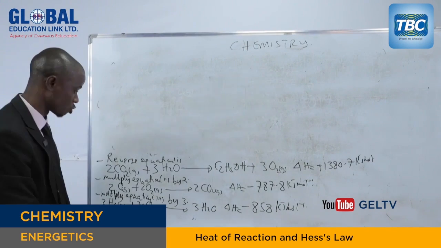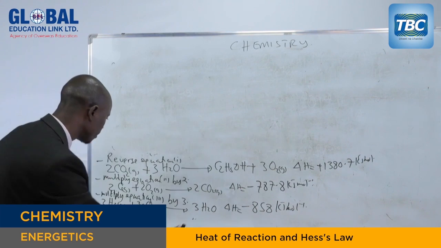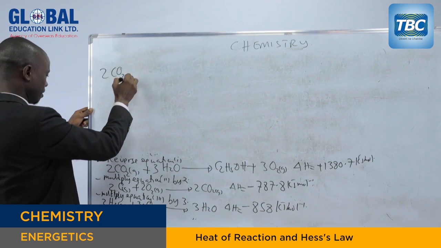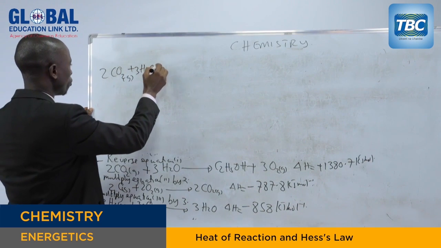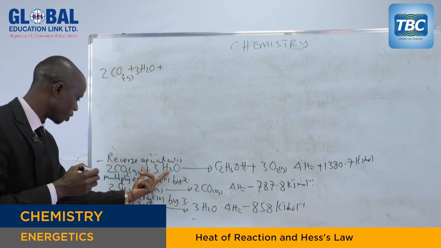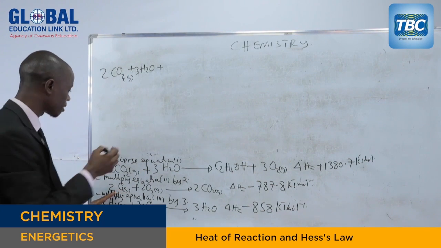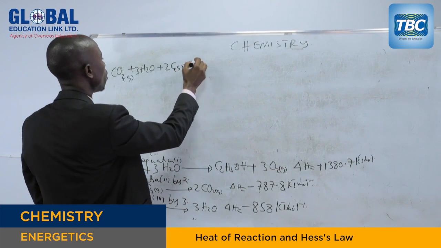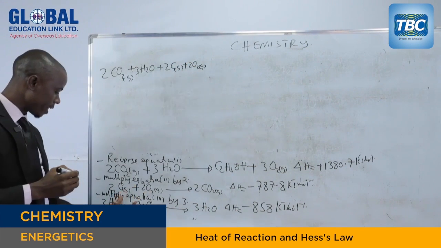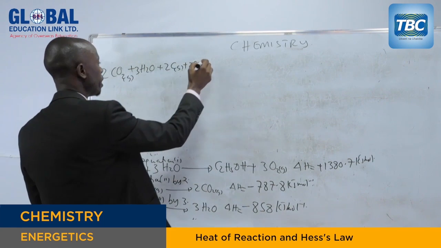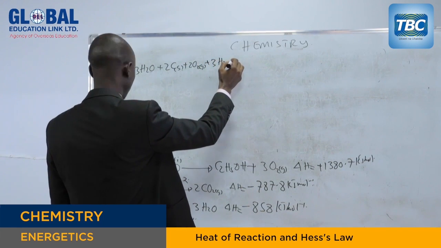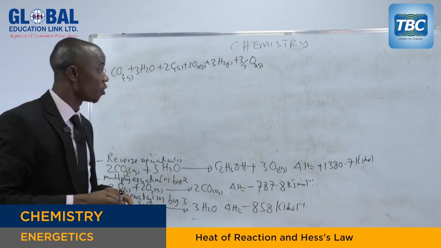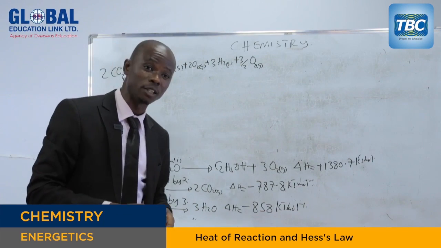Yes, these are the data. So what you have to do, you have to add these equations together. 2 carbon dioxide gas plus 3 molecules of water. These are the reactants for the first equation. We go to the second equation. The reactants are 2 carbon solid plus 2 oxygen gas. The reactants for the third equation, we have 3 hydrogen gas plus 3/2 oxygen gas. So those are the reactants for the 3 manipulated equations.